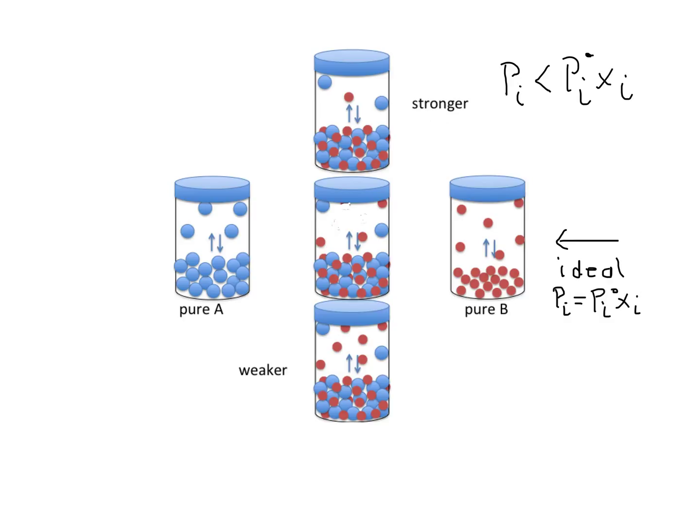However, for weaker interactions, the vapor pressure above the solution will be greater than that predicted by Raoult's law.